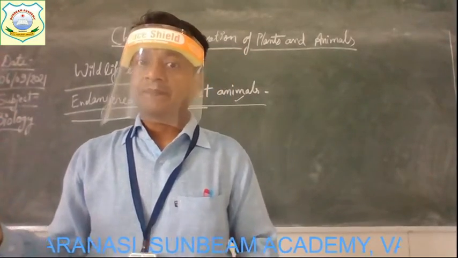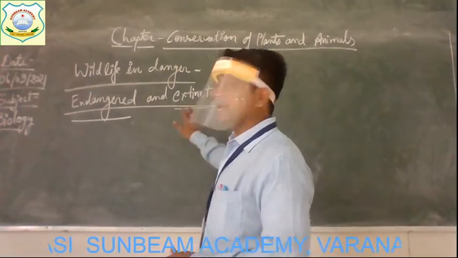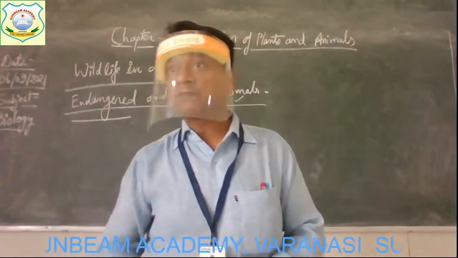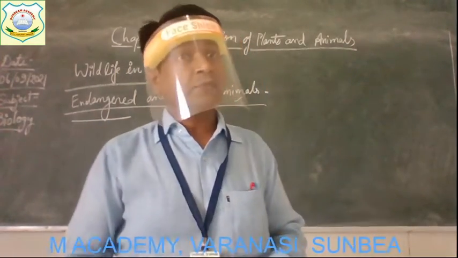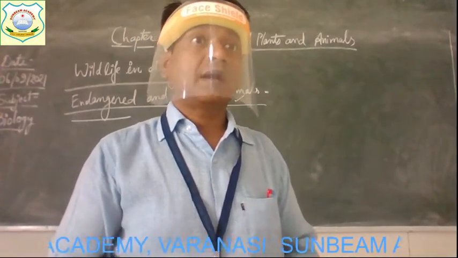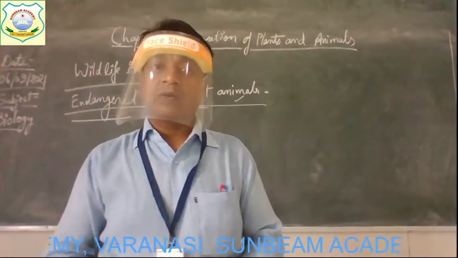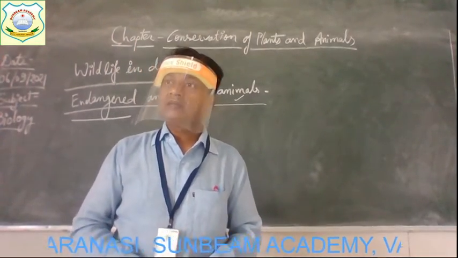Get it? Understood? So this one is about endangered and extinct animals. I have given the names of some of the endangered and some of the extinct animals, and you must remember the names of such animals. Now, after that, I am going to discuss the oral questions of the chapter.